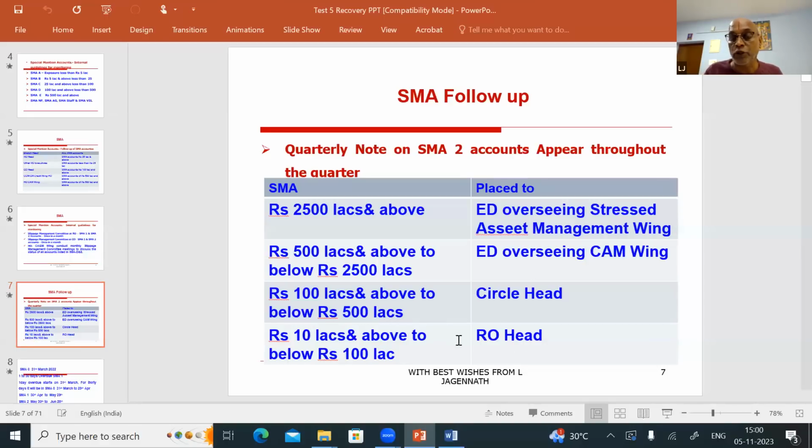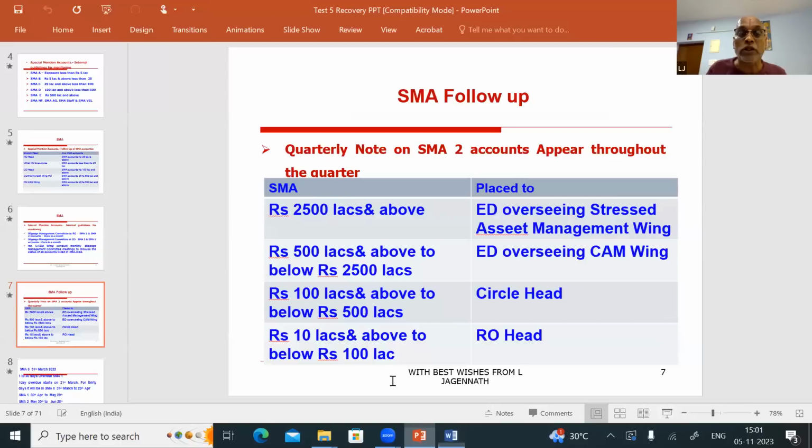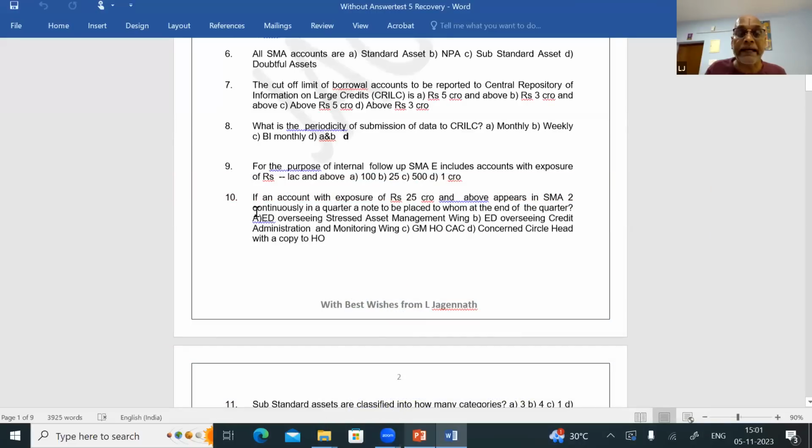Okay, sir, you should be thorough with this table. Any question they may ask you. Now, what is this question? Question number 10. If an account with exposure of 25 crores and above appears continuously in SMA2, a quarterly note is to be placed to whom? That is A, executive director overseeing stressed asset management wing, isn't it? Yes, 25 crores and above, executive director overseeing stressed asset management wing. So for question number 10, the answer is A.